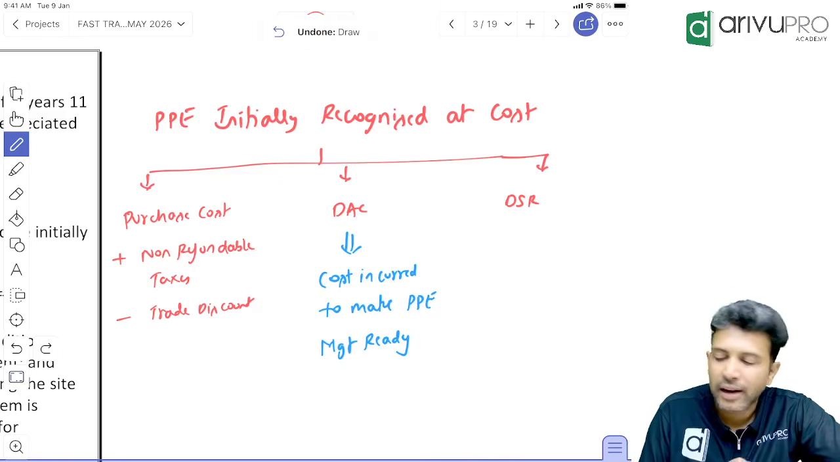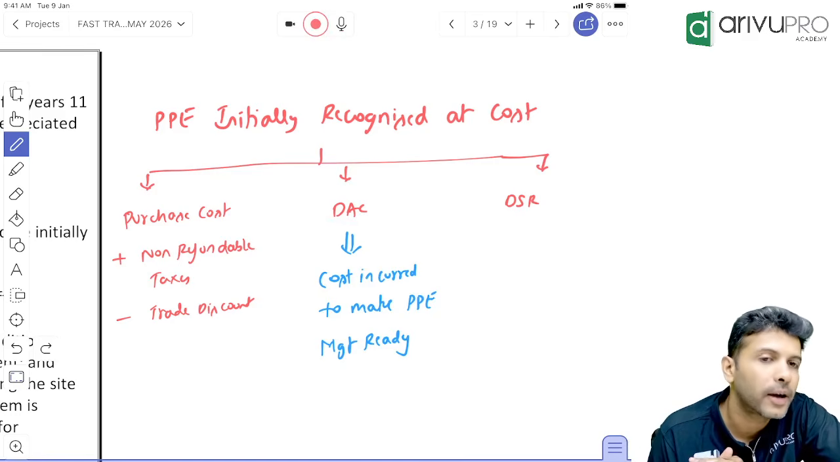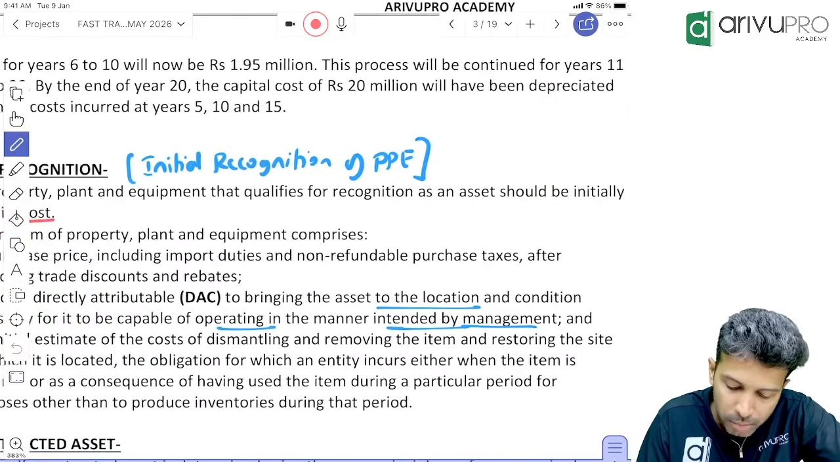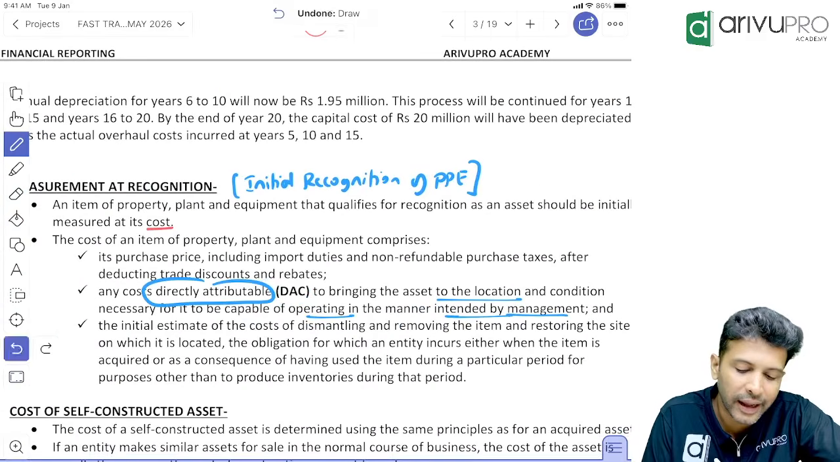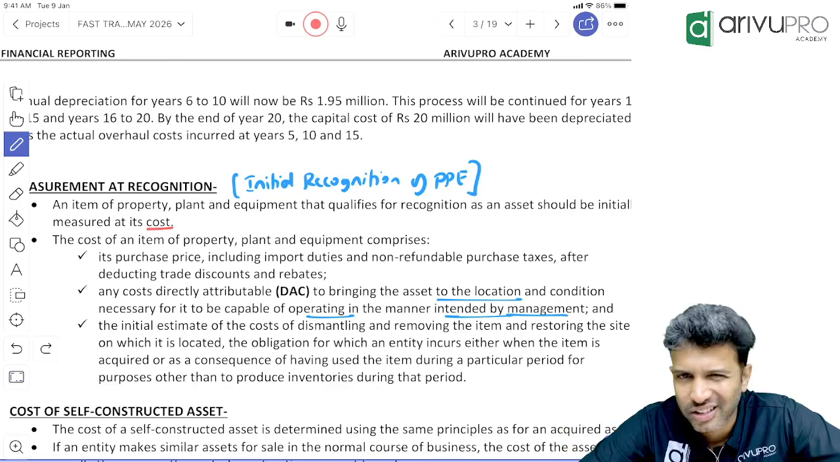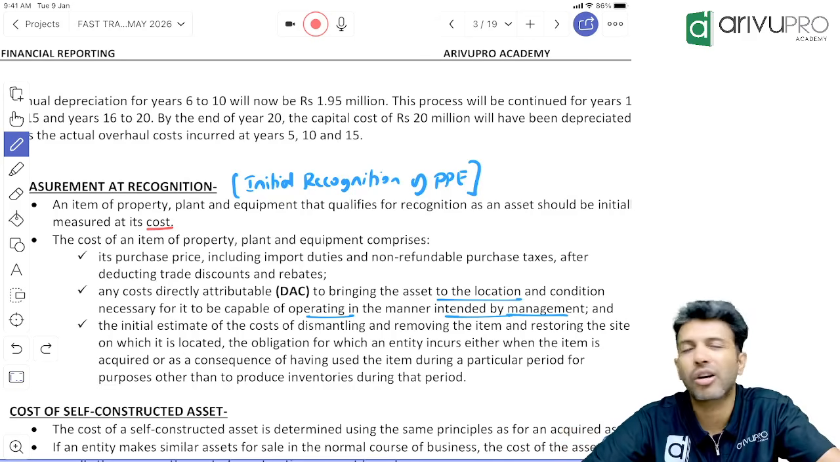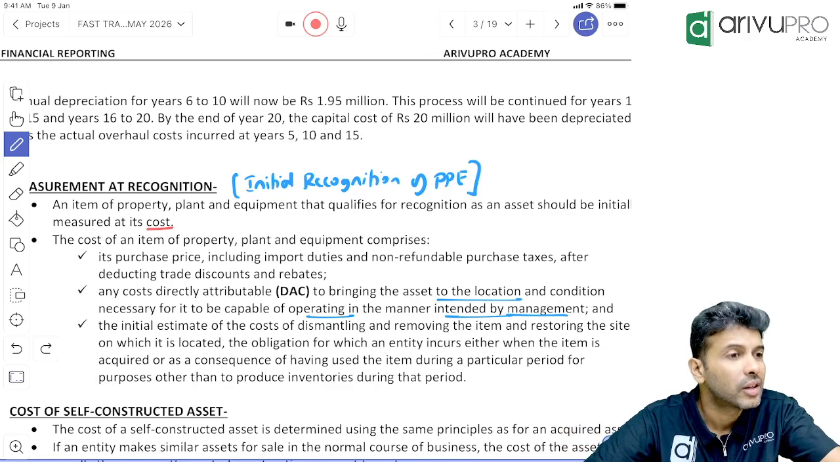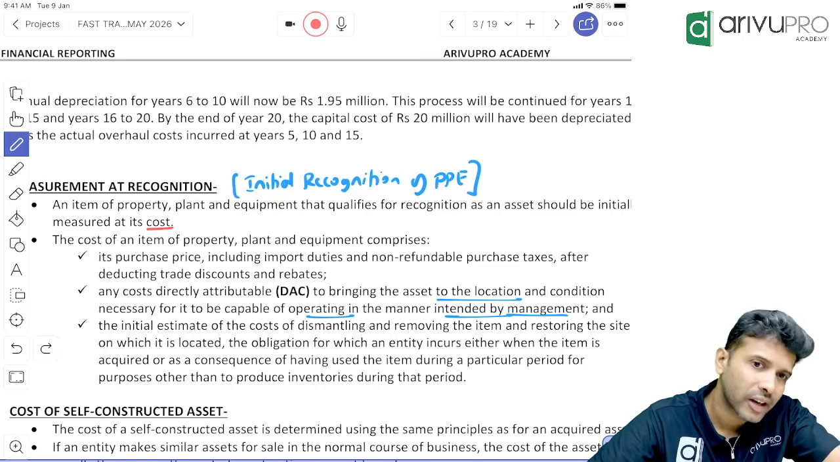Another one is DAC. What is the full form of DAC, people? Same terms we used to use before. DAC means directly attributable cost. Okay. Now, when you buy an asset, not only purchase cost, you'll also incur certain other costs like transportation charges, installation charges. Correct. Now, all this will be there.